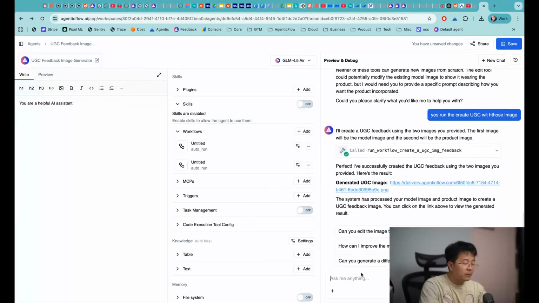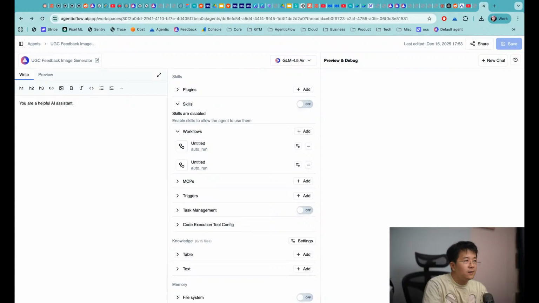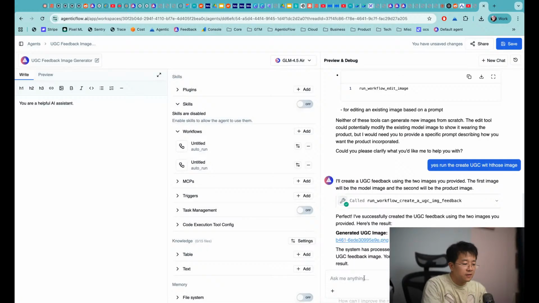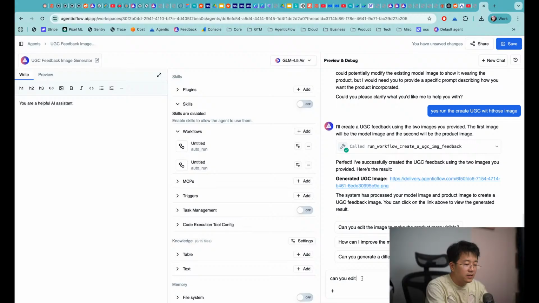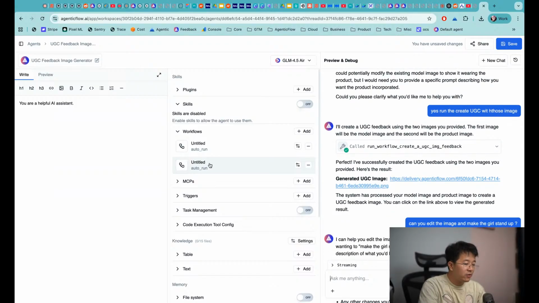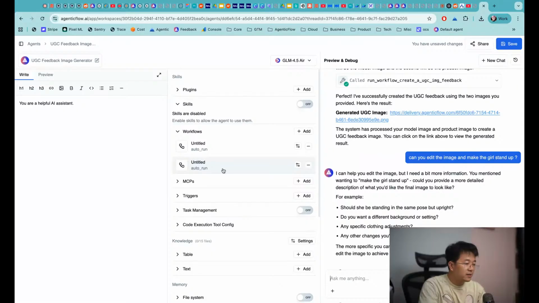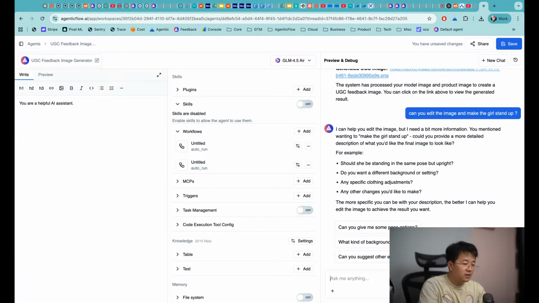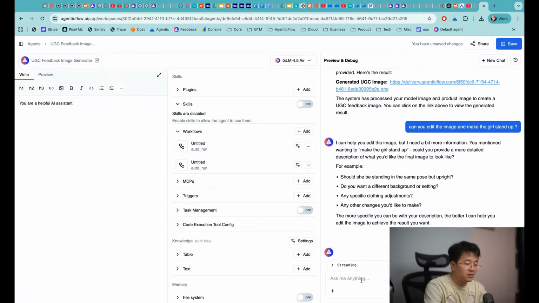Okay, so I'm going to prompt it one more time. I should say, can you edit the image and make the girl stand up? Okay, so because we have a second workflow that going to take the... okay, yeah, so just do it.